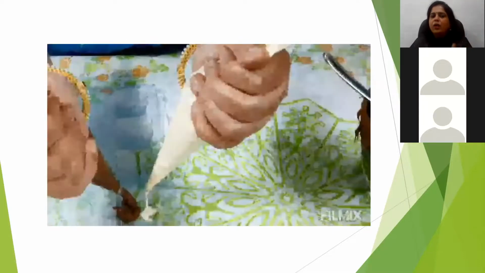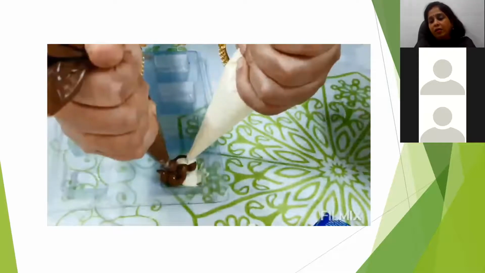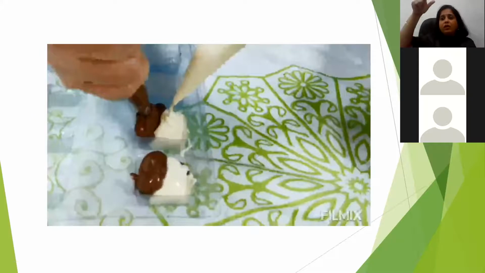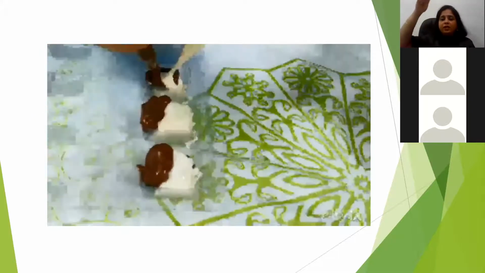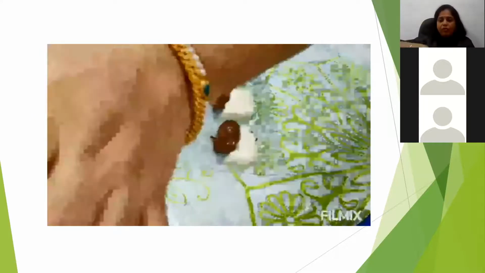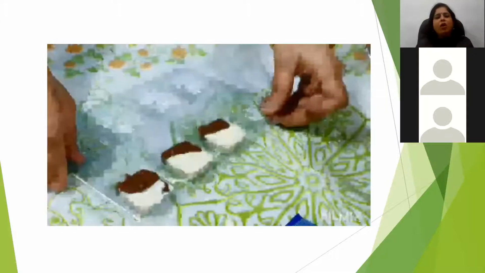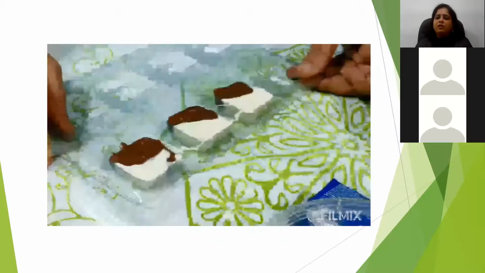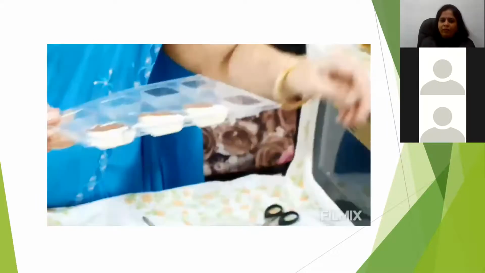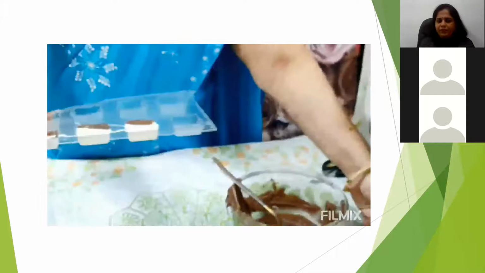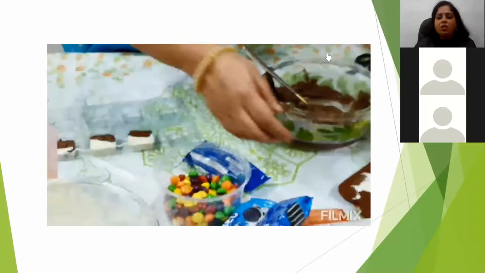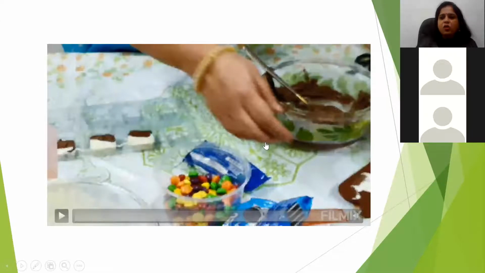After this, you have to keep this in the refrigerator. When I say refrigerator, don't keep it in the freezer. Keep it down for 10 minutes, not more than that. 10 minutes is more than enough for the chocolates to form. I will be showing the demolding also.